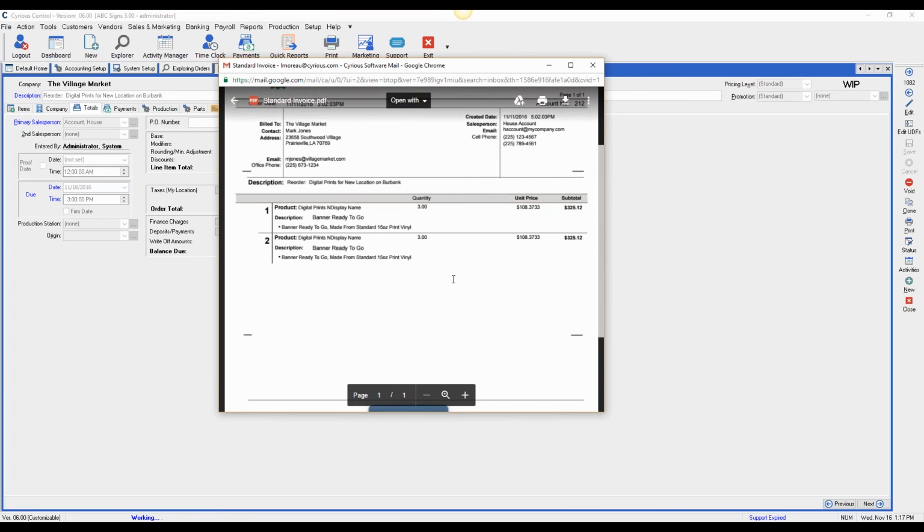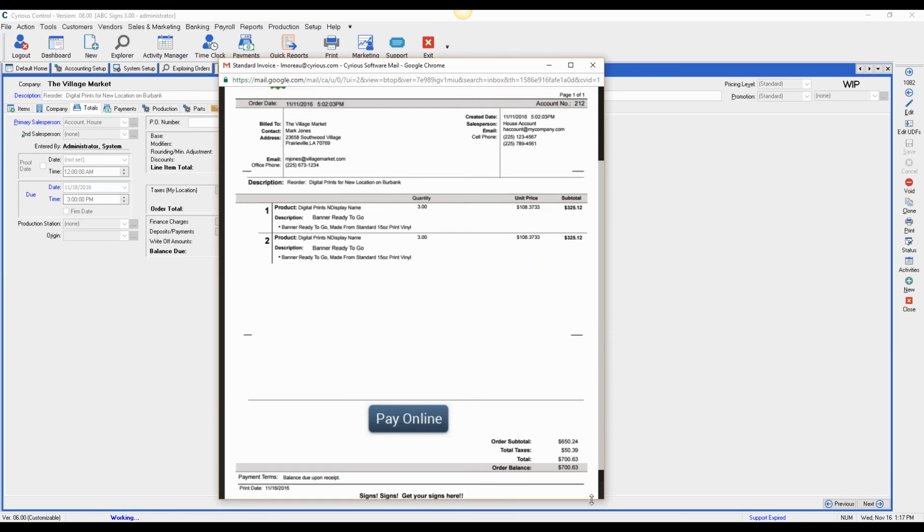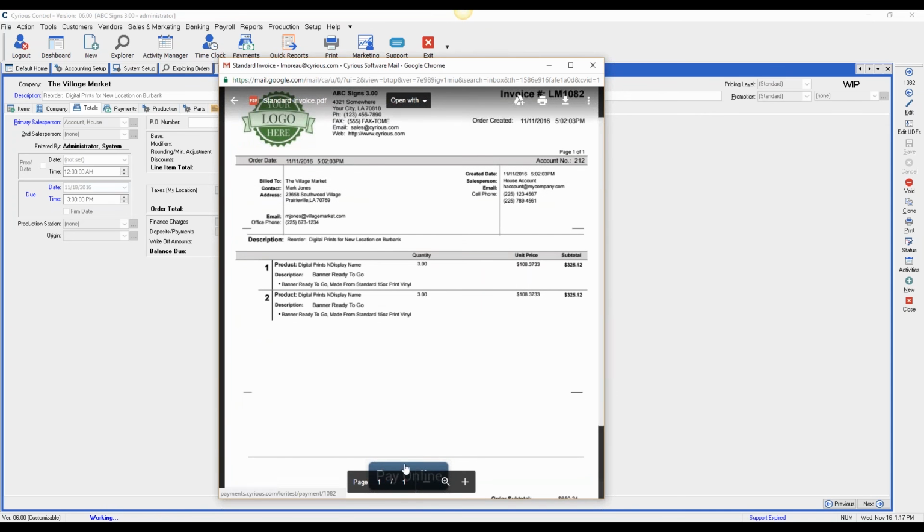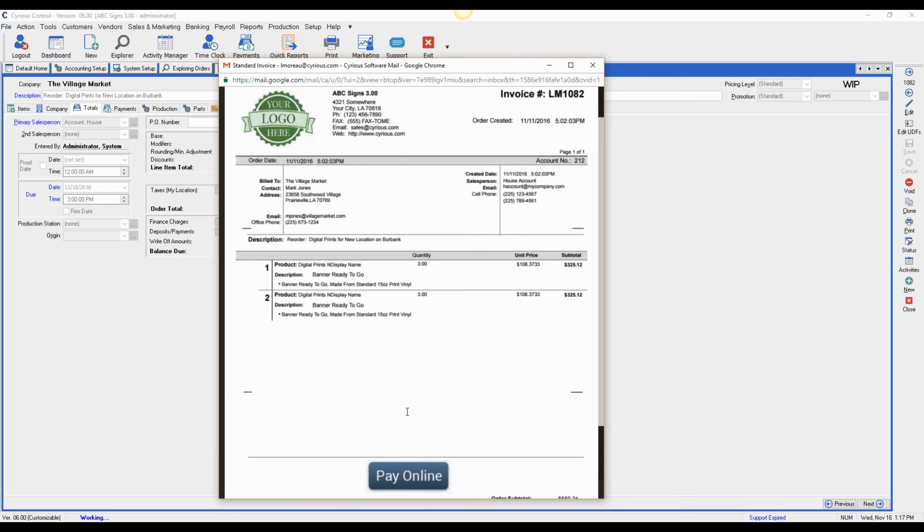down at the bottom, right above the total section, there'll be a blue option that says Pay Online. You can kind of see the top of it there. So they'll click on this. So there's two ways to do this. You can display the URL in the body of the email, or you can have this Pay Online button show on your invoice, or you can do both. Okay, now what they'll do is they'll come to this and they'll click on Pay Online.